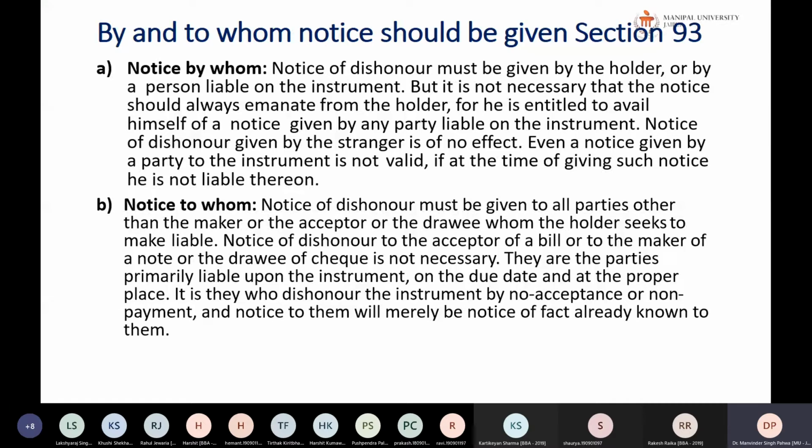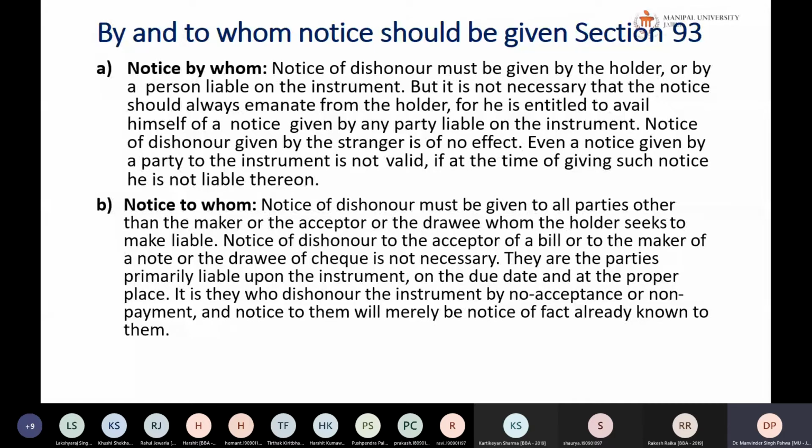They are the parties primarily liable upon the instrument on the due date and at the proper place. It is they who dishonor the instrument by non-acceptance or non-payment. The notice to them would merely be a notice of a fact already known to them. So that's why a notice may not be given to that particular person, but to other persons. Suppose a payee is there, or a third party, or some endorsees are there, then in that case the notice will be given.